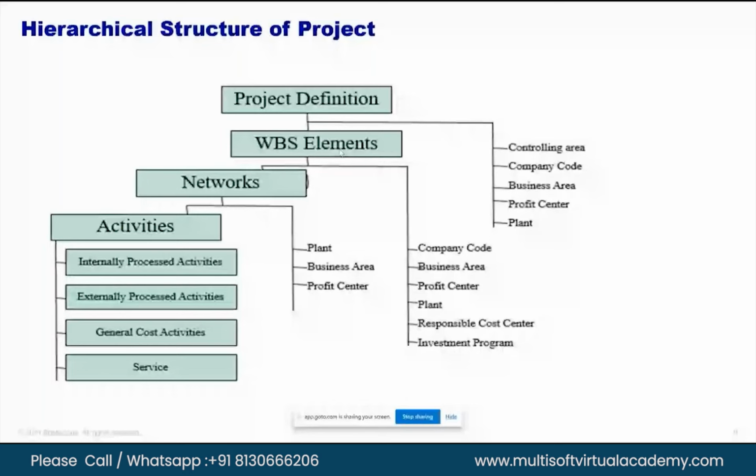It's not a different system for all the n number of projects. It will be one for all. So whenever you'll be creating a WBS, you'll be assigning the controlling area and company code. Company code would be country based: US, India, Germany, whatsoever. Then there would be the business area. In India, there are 10 projects in Delhi, 10 in UP, 10 in Karnataka. So that would be your business areas. Say north, south, east, and west would be your business areas.